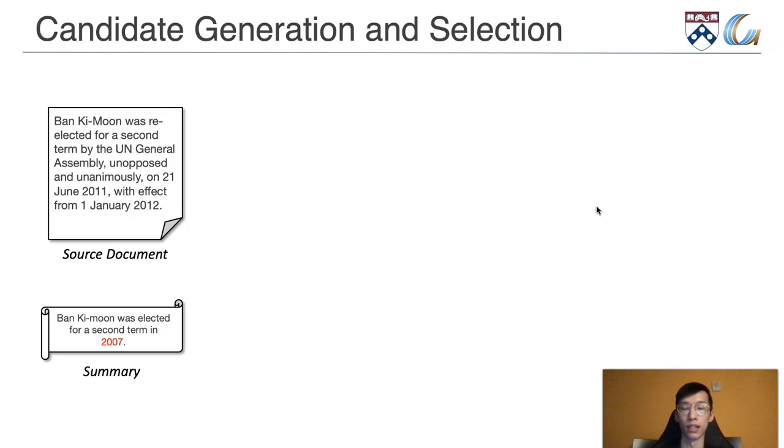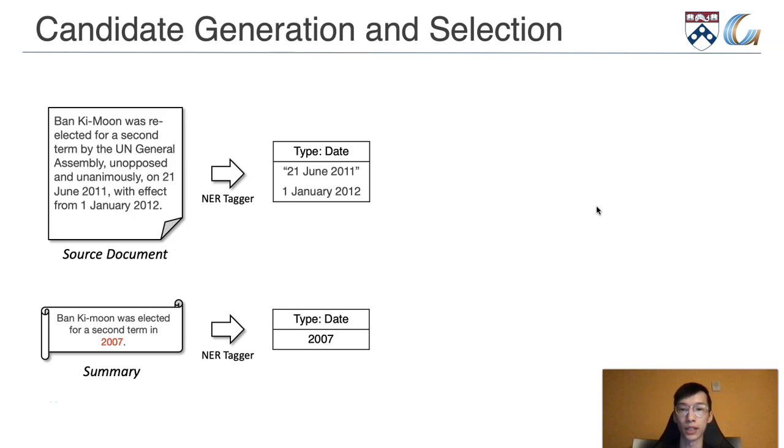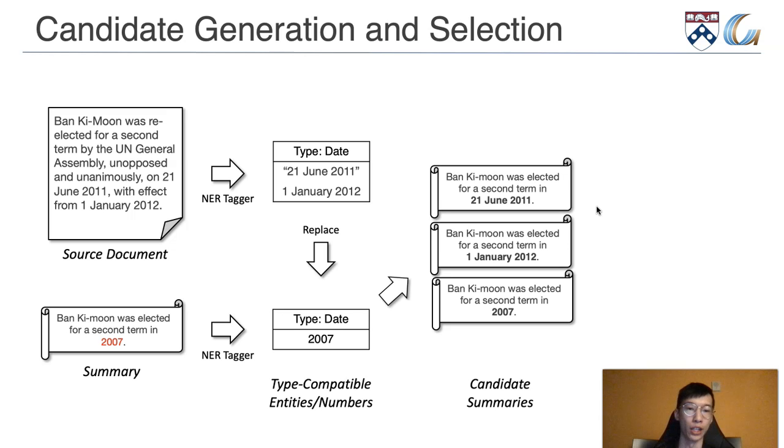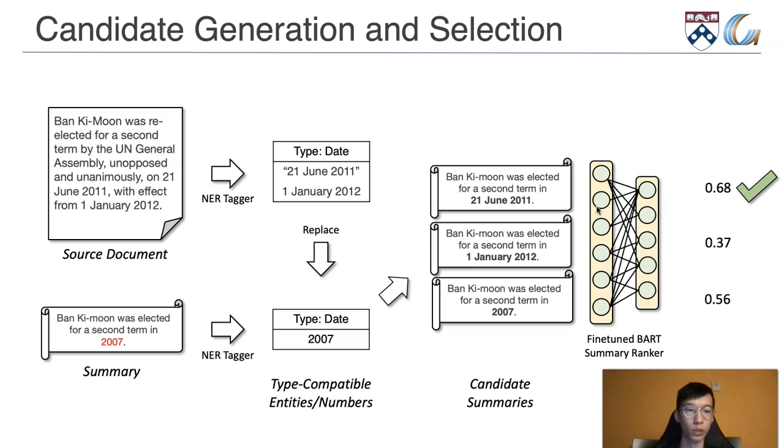Here's what the pipeline looks like. For example, if you have a source document and a summary, first you process them with an NER tagger. And in the summary, for example, you find that there's a date that never actually appeared in the source document. You first identify all the dates in the source document and use them to replace the one in the summary to generate a list of candidate summaries. Next, we train and use a summary ranker to find out which one of the entities of the candidates are most faithful.